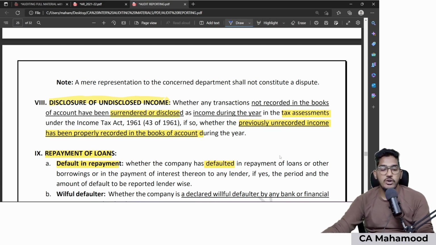Now what do you mean by default, sir? Default means either you are not paying the money, or even if you pay the money beyond the due date, that also will come under default. So whether your client company has made any default in repayment of loans or borrowings. If yes, I need to report the period and the amount of default for each lender. Lender wise amount and period of default should be reported, not the total amount of default. For each lender, how much period of default has been made, how much amount of default has been made, that needs to be reported.